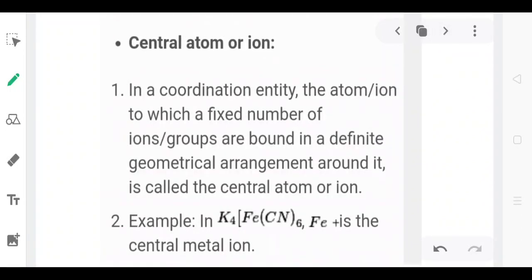Next is the central atom or ion. In a coordination entity, the atom or ion to which a fixed number of ions or groups are bound in a definite geometrical arrangement around it is called the central atom or ion. For example, in K4[Fe(CN)6], Fe2+ is the central metal ion.